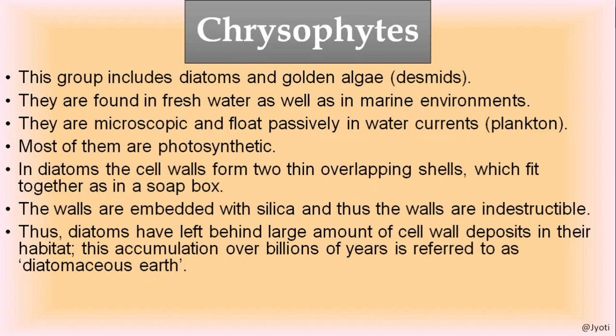After billions of years they accumulate and form a structure that is called diatomaceous earth. This is very important from the examination point of view. What is diatomaceous earth, and why is it formed? This is one of the important questions for your exam.